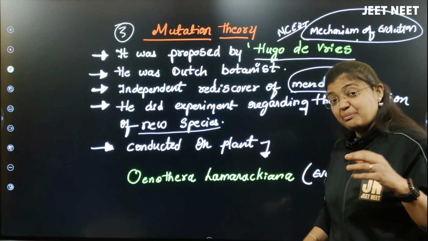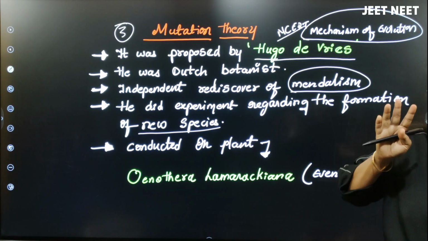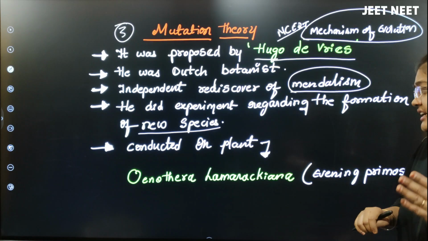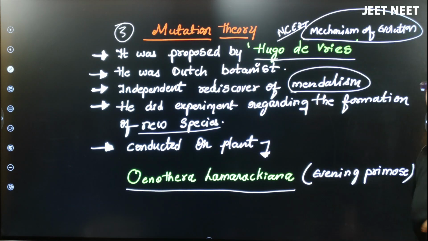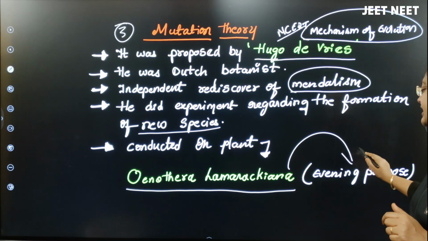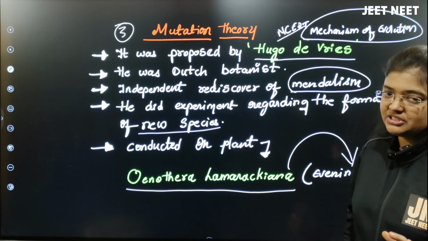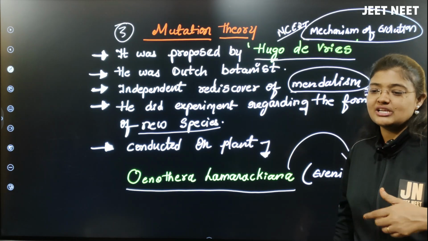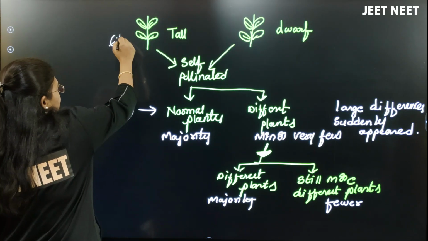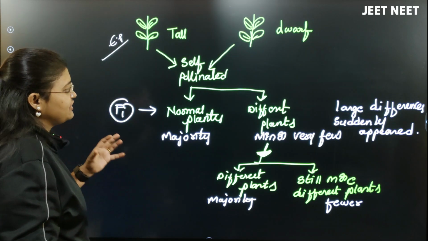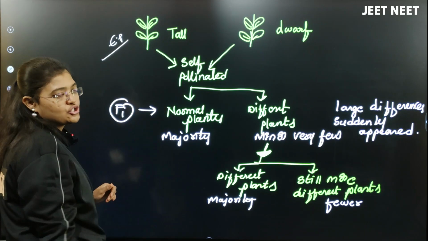He actually accepted the Darwin theory, and he just made little changes to Darwinism. He conducted the experiment on a plant called Oenothera lamarckiana, also called evening primrose, right? Hugo de Vries accepted Charles Darwin's theory. He just made a few changes and added some extra things. Imagine this is an evening primrose plant, where he took the same plant with two characters, tall and dwarf, and made a self-pollination of these plants.